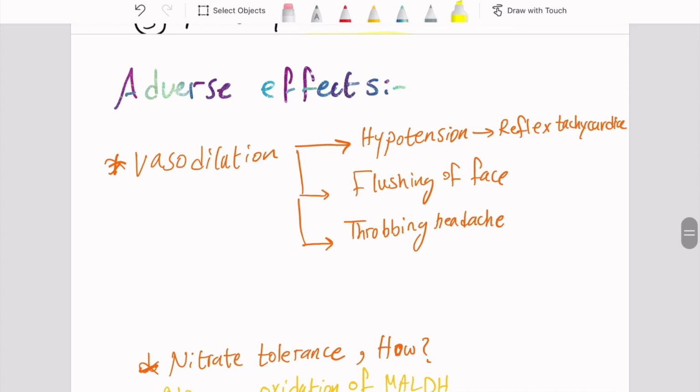We want to understand the adverse effects, not to memorize them. Now, hypotension because of vasodilation. We said that before. We will have hypotension because of vasodilation, which in turn will lead to reflex tachycardia. We mentioned that this will happen in high doses. In addition, flushing of the face and throbbing headache because of vasodilation. Flushing of the face, since these drugs will be taken sublingually. Sublingually, this means the veins of the face will be dilated, thus the face will be red. Okay? And throbbing headache because the meningeal arteries will be dilated.